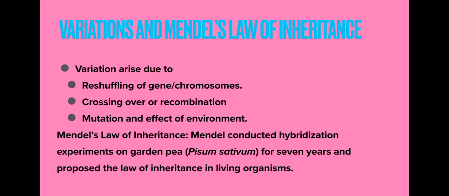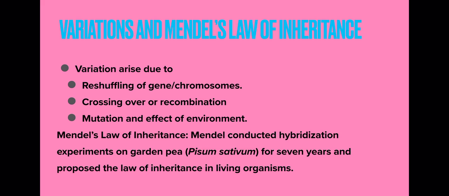Okay, now we will study Mendel's law of inheritance. Mendel conducted hybridization experiments on garden pea. Hybridization means, children, when you take two different traits into consideration, like you are taking a violet flower and crossing it with a white flower.